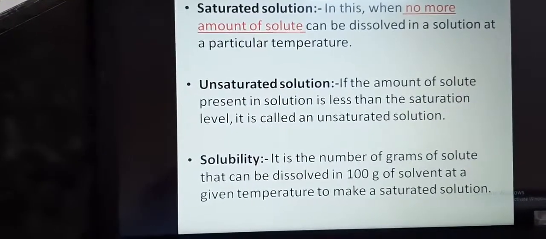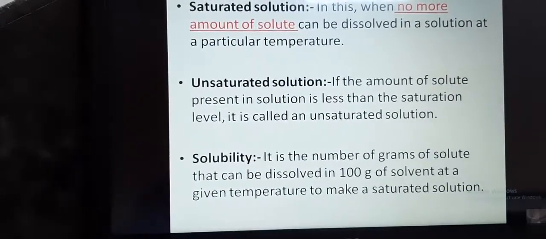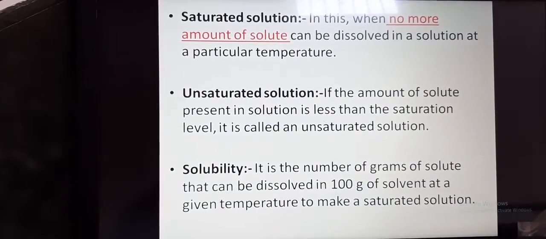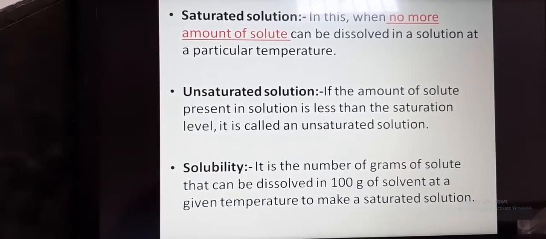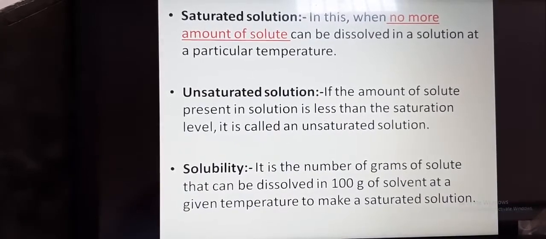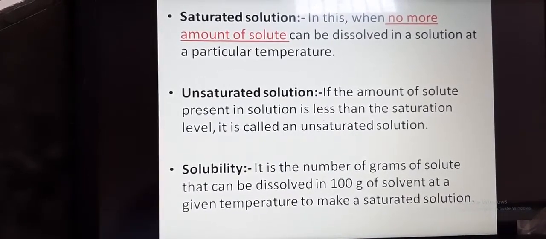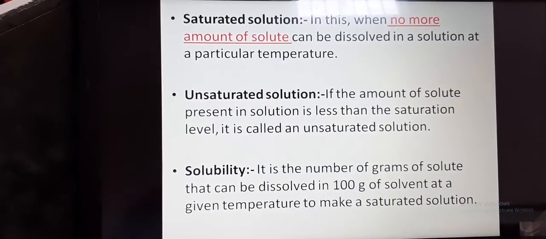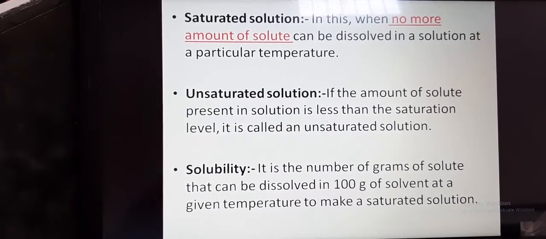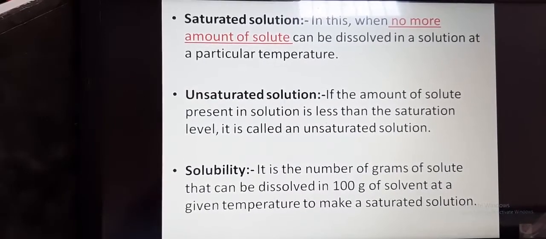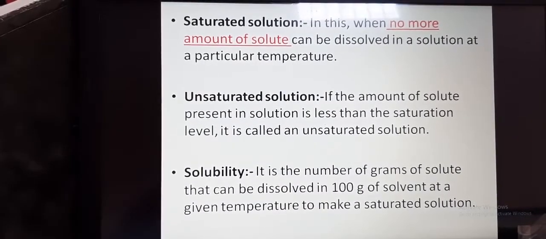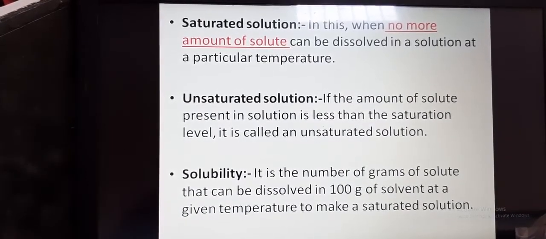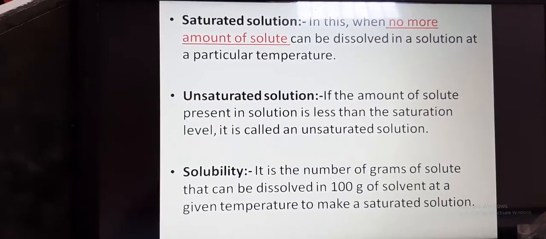Okay, now what is unsaturated solution? Unsaturated means when the amount of solute present in a solution is less than the saturation level. It means if we took the example of sugar in water, if we can add more amount of sugar in that 10 ml of water, it means that saturation level has not been achieved yet. That is an unsaturated solution, where we can add more amount of solute in that solution. So, are you clear with these two terms, saturated and unsaturated solution?